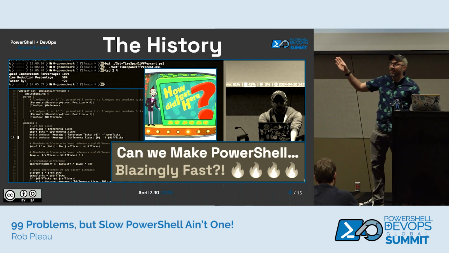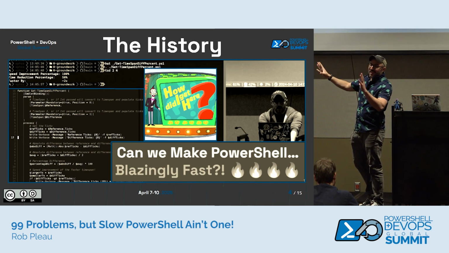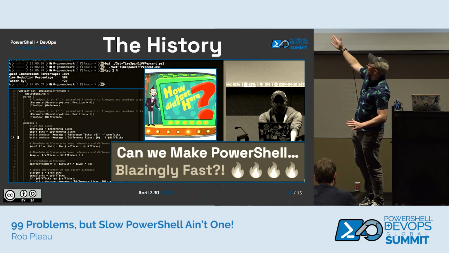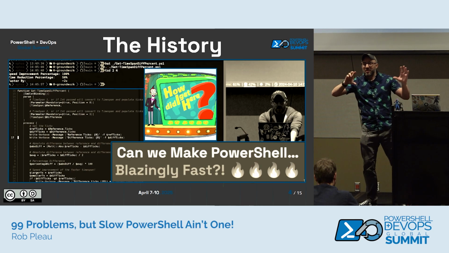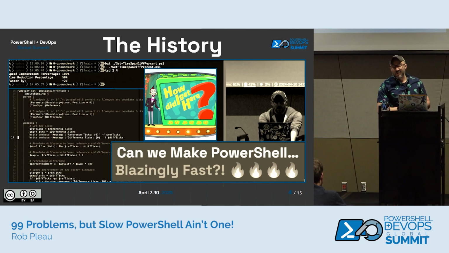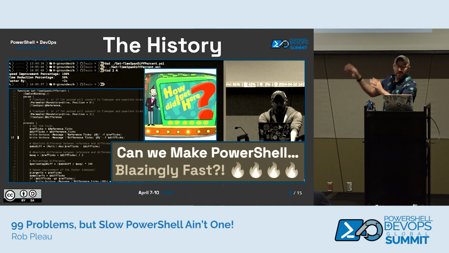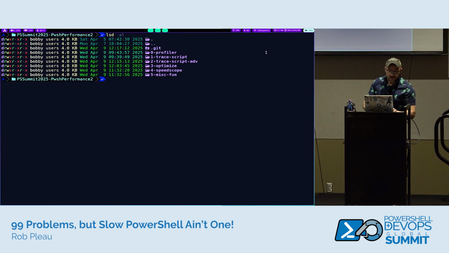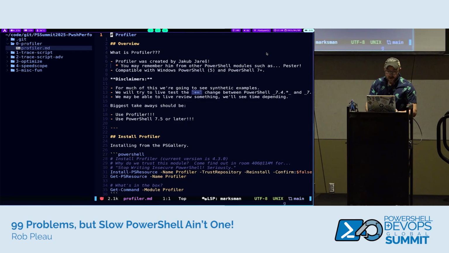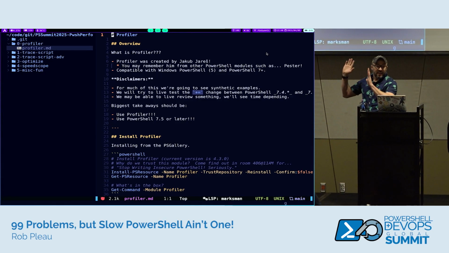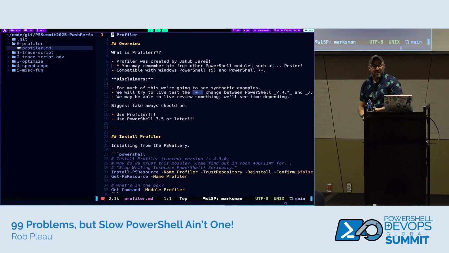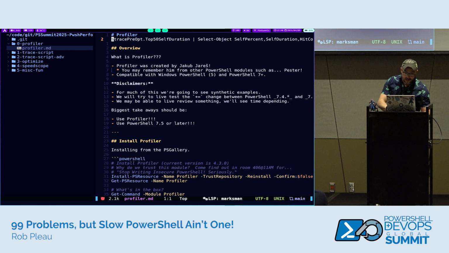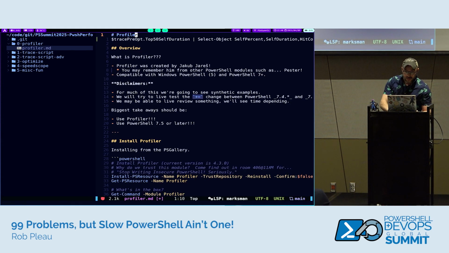I even went as far as doing my own really kind of horrible script to measure 2 different time spans. We won't be using that this year. We'll be using a much better tool by Jakub. So with that, we'll hop into the demo. So again, like I said, I'm not going to use Glow or any fancy tools to render the Markdown. You're just going to have to like it as it is.